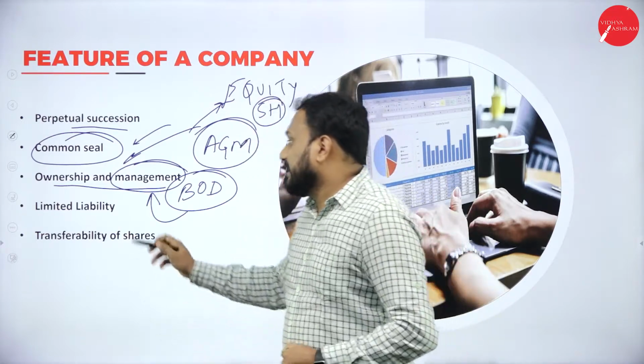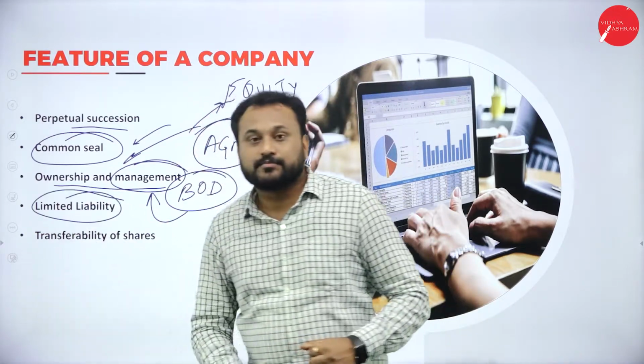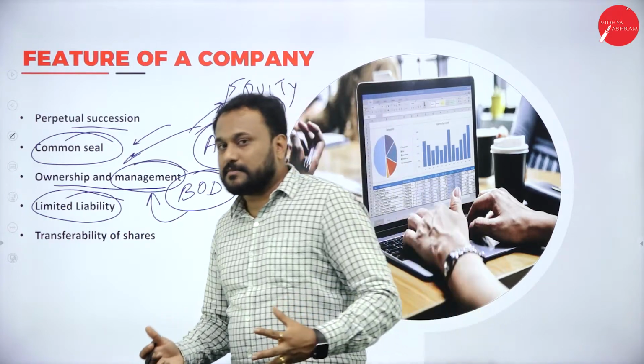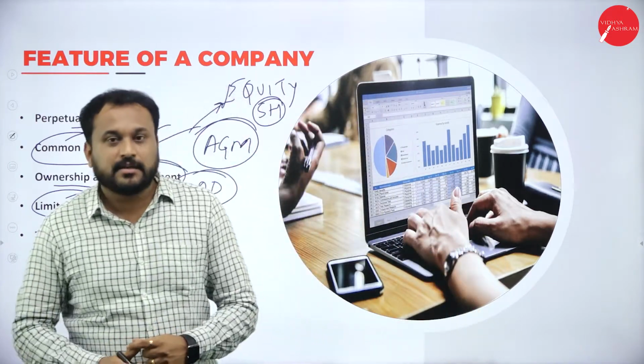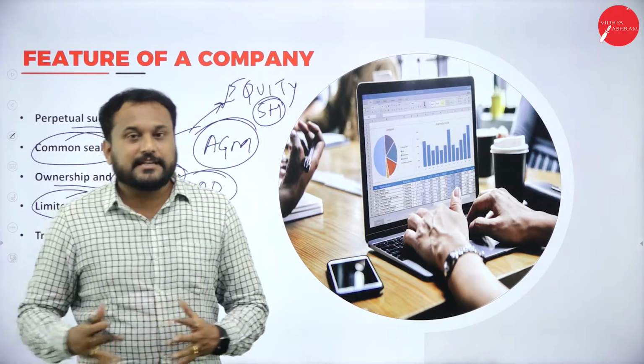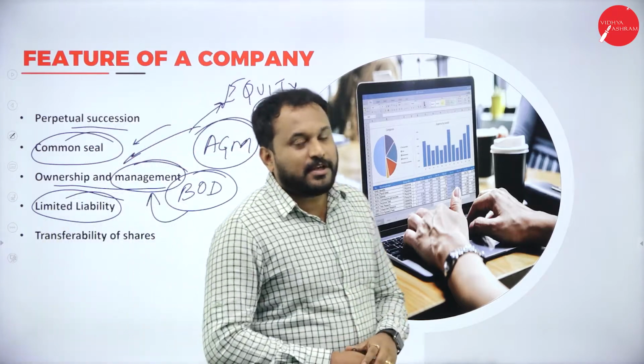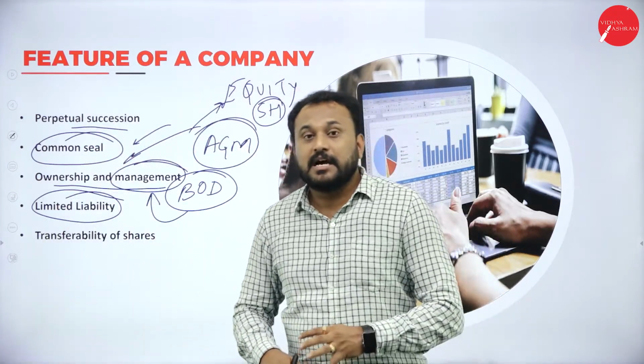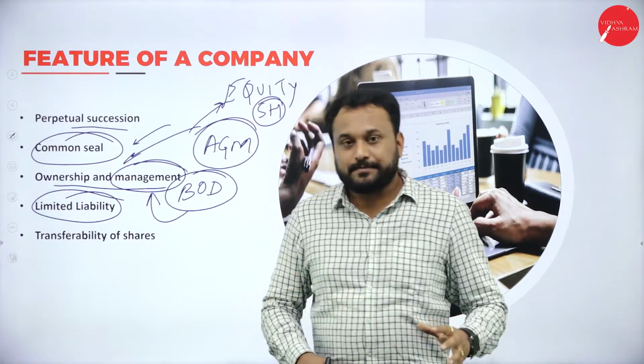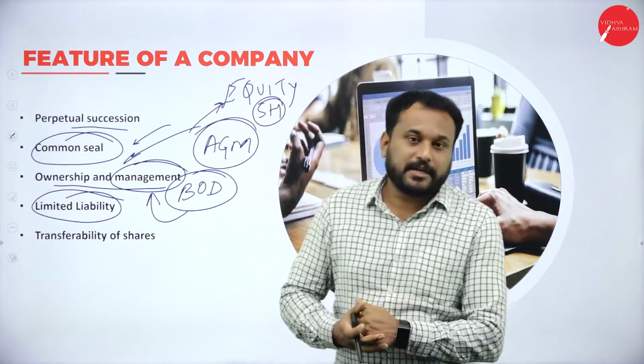Next, we have limited liability. So what is this limited liability? Please understand that. In the other forms of business like sole trader and partnership, we had a demerit, that is unlimited liability. What is this unlimited liability?